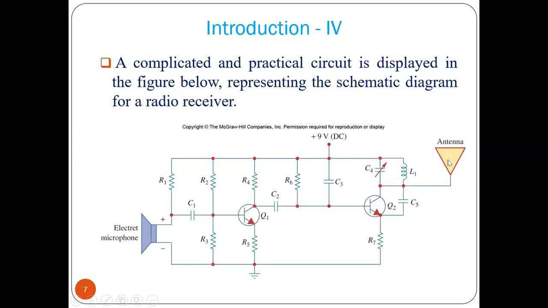The antenna receives that and converts it into an electrical signal in voltage or current. Then some circuitry is there using transistors, inductors, capacitors, RLC, and transistors. Then it is converted back to an acoustic signal, so that we can listen to that particular voice. So this is a little bit complicated circuit. And this kind of circuit we can analyze using electrical circuit theory. So if you know how to analyze the circuit, then we can solve for any kind of circuit.